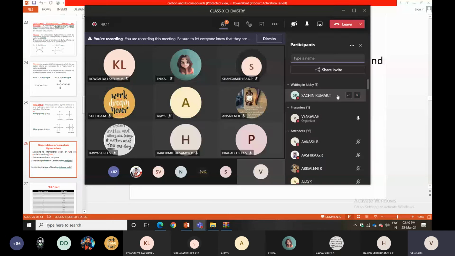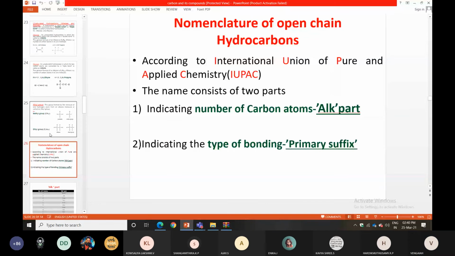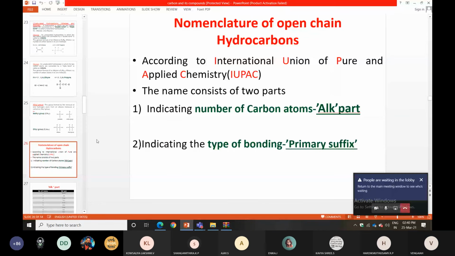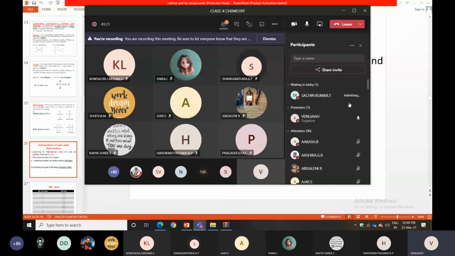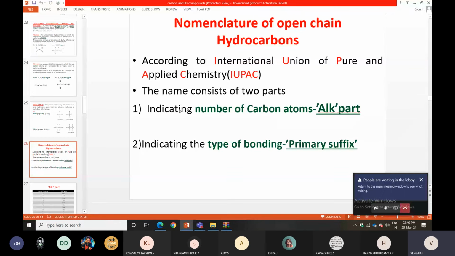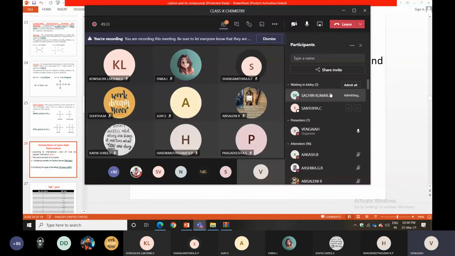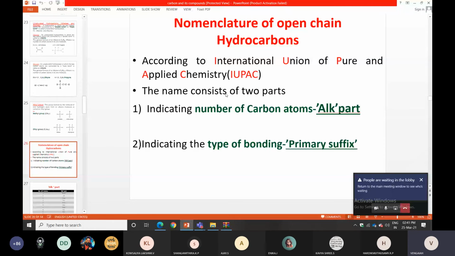Now, the name consists of two parts: the alkyl part, which indicates the number of carbon atoms, and the primary suffix, which indicates the type of bonding.